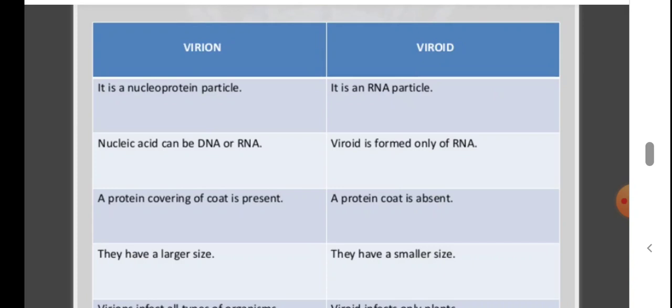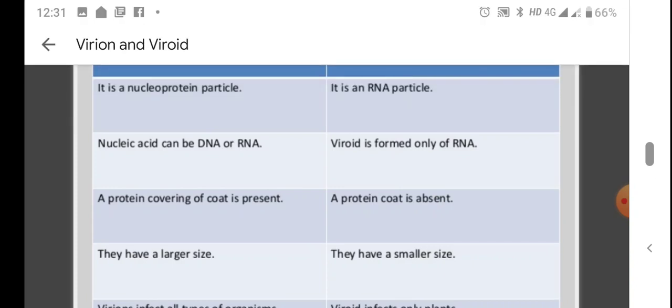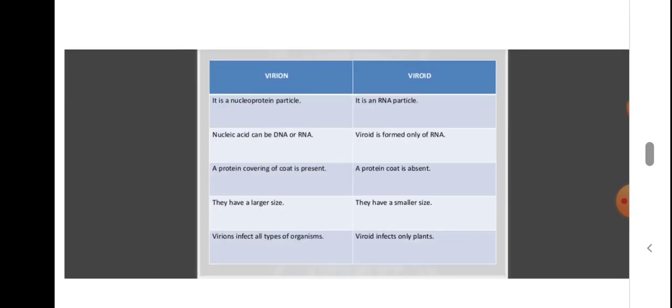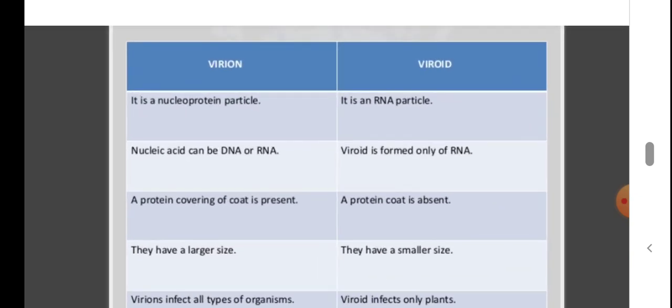So these are the differences between virion and viroid. Virion is a nucleoprotein particle. Viroid is an RNA particle. In a virion, the nucleic acid can be DNA or RNA. In a viroid, only RNA. In a virion, a protein coat is present, but in a viroid, a protein coat is absent. Virion is larger in size, but viroid is smaller. Virion can infect all types of organisms. Viroid can infect only plants.